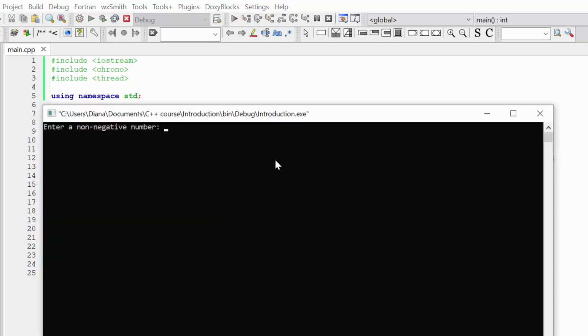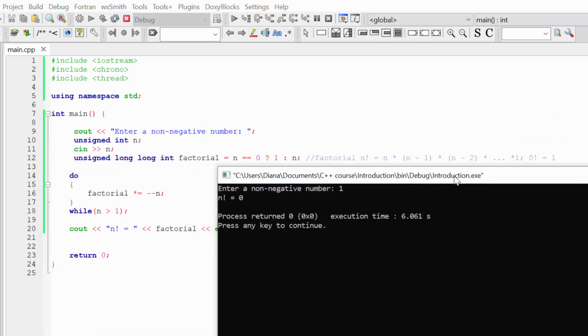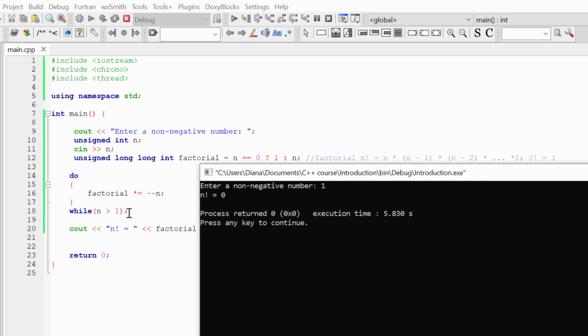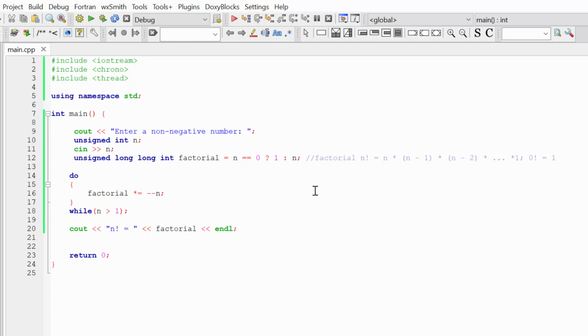But if, for example, now I try to enter 1, you can see that now my program is not working at all. That's because, once again, first we executed code in the curly brackets. We multiplied our factorial, n equal to 1, by 0, and then we finished our loop execution. So the do while loop is not suitable in this case. So in which cases do we actually need to use the do while loop? You need to use the do while loop only and only in cases when you want to guarantee the execution of your code at least one time.